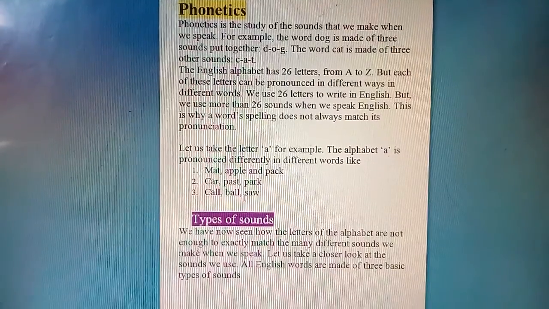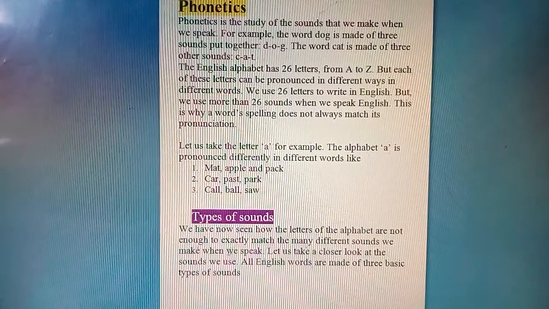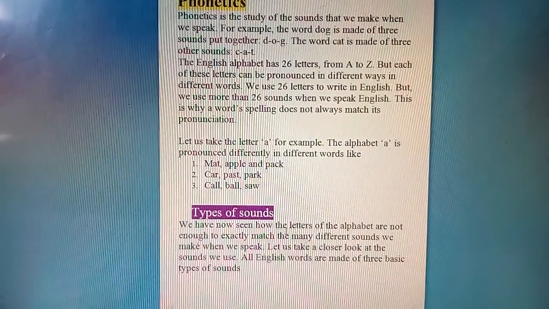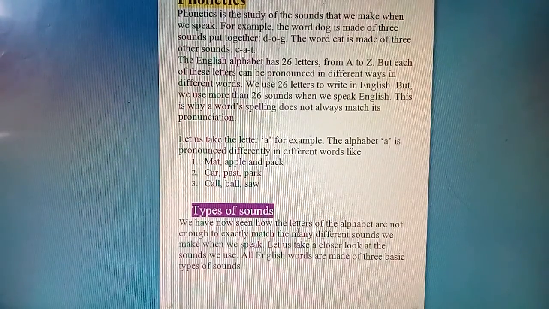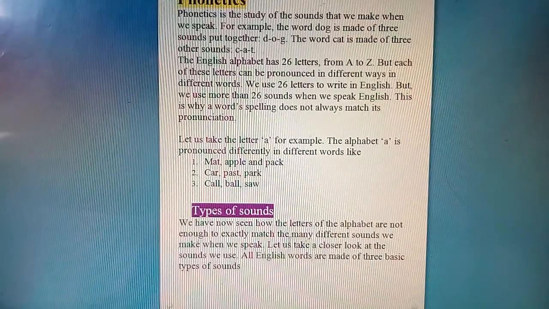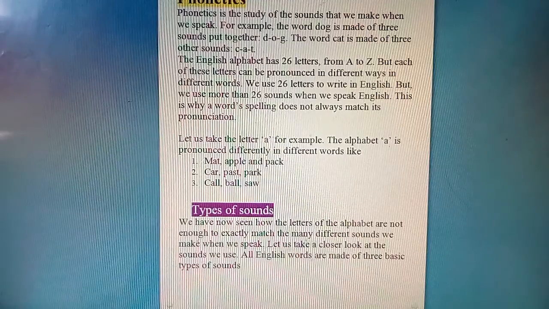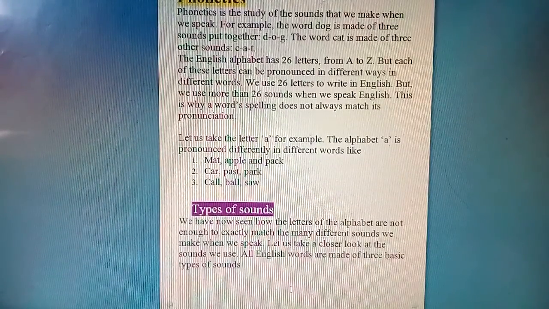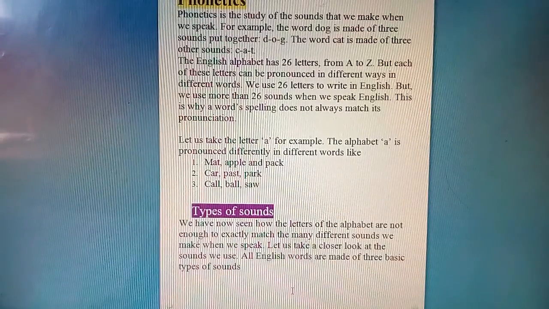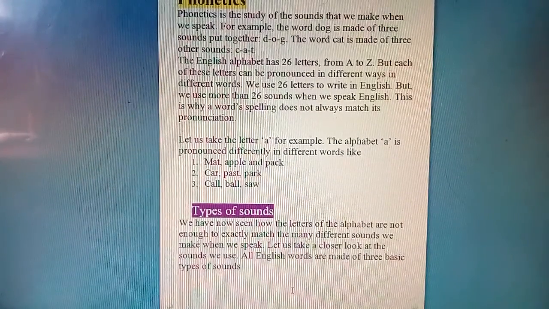Okay, so there are different types of sounds. We have now seen how the letters of the alphabet are not enough to exactly match the many different sounds we make when we speak. So we will see the three basic types of sounds.